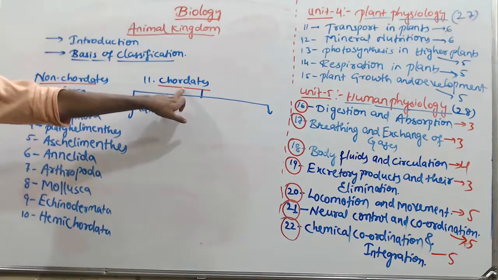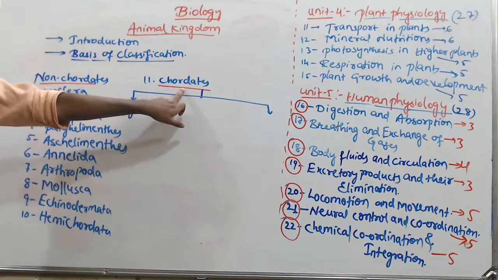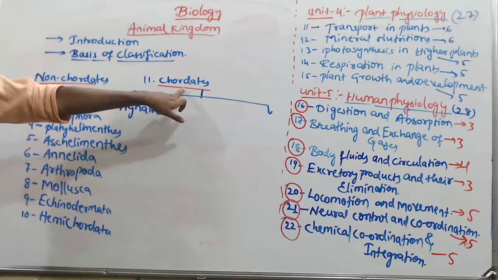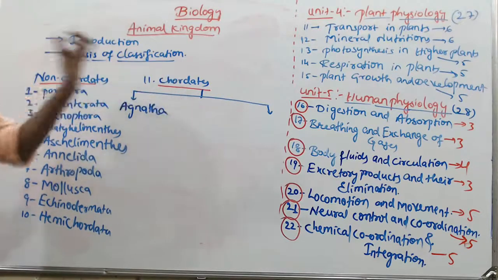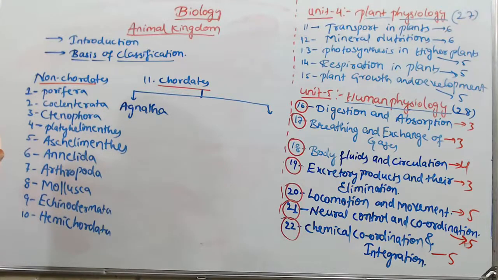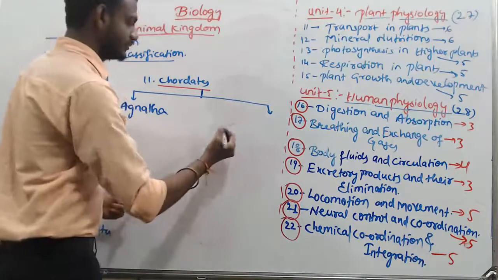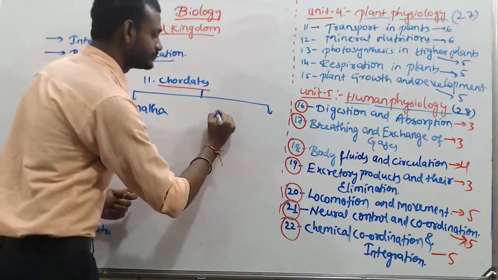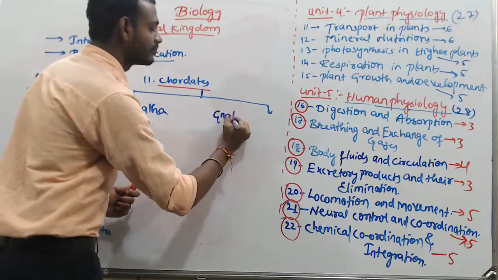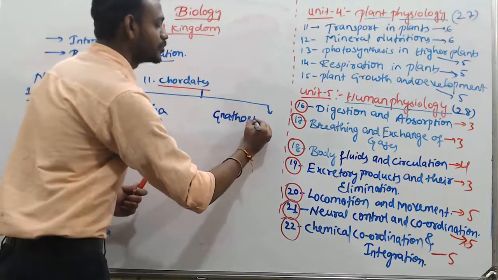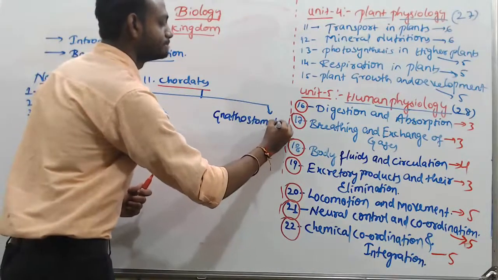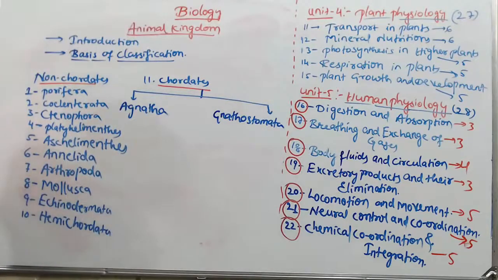In chordates, some animals have jaws, some do not. Jaws are used for chewing, the mandible and maxilla, right? The second division is Gnathostomata.